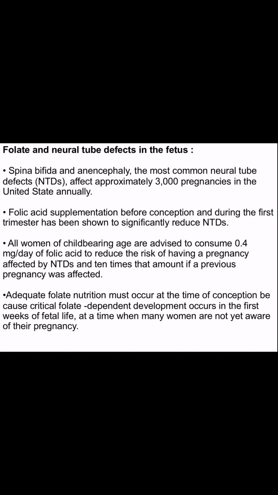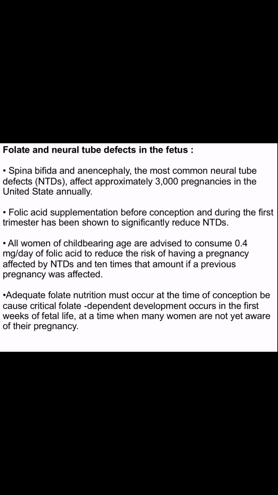If there is folic acid deficiency in a pregnant woman, there might be neural tube defects in the fetus. The two types of neural tube defects in the fetus could be spina bifida and anencephaly. These are the most common neural tube defects. Every pregnant woman is told to take folic acid in the initial months of pregnancy.